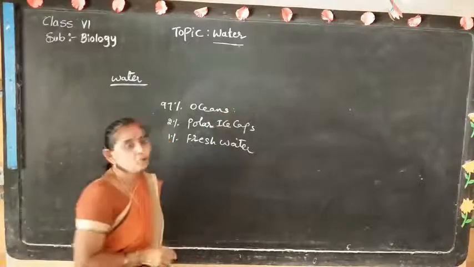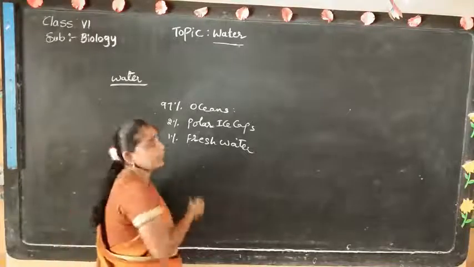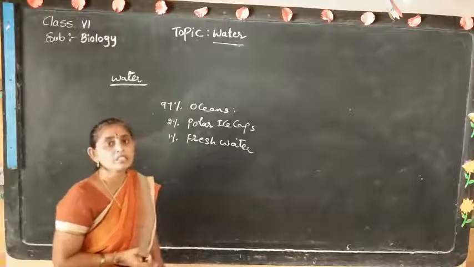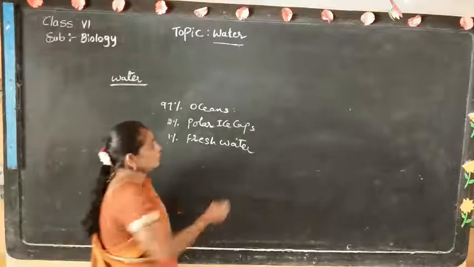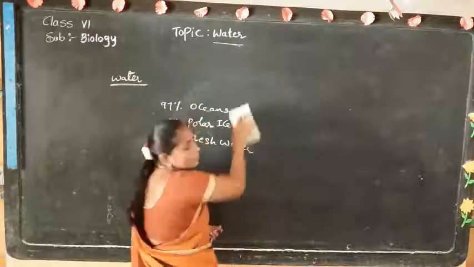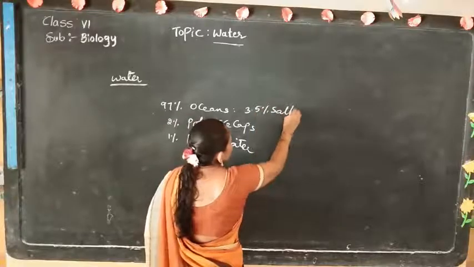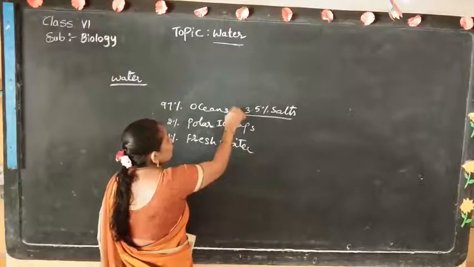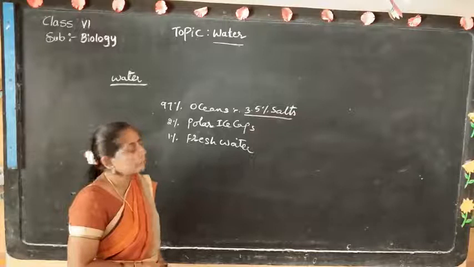This ocean water is not useful for consumption because it is unfit for drinking. A lot of water is present in the oceans, but it is unfit for drinking. It contains more salts: 3.5% of salts are present in ocean water. That's why we can't drink ocean water.